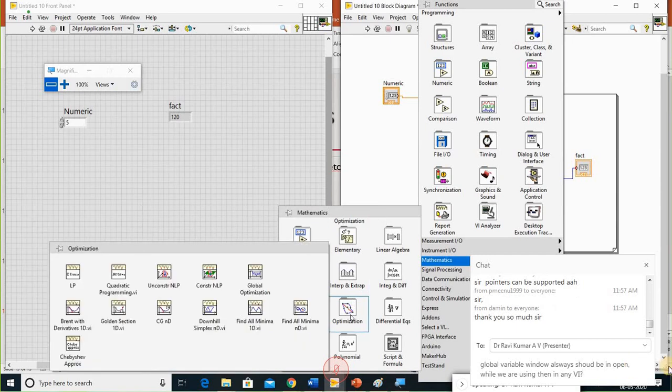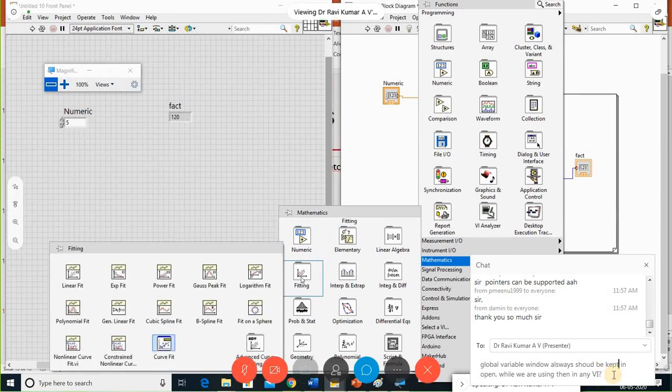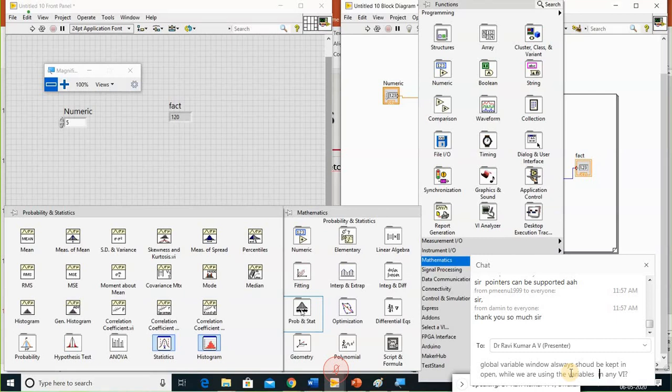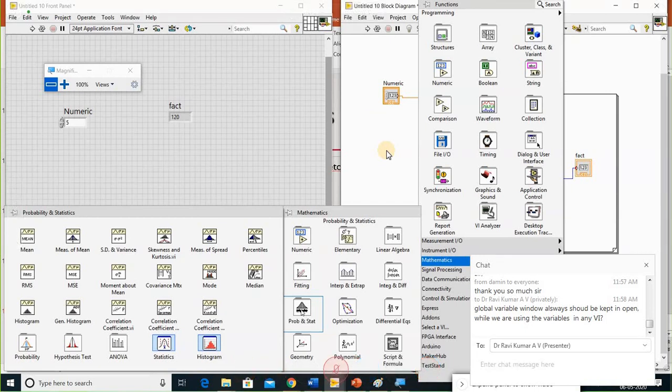We have optimization, and we have some curve fittings, and some probability and statistics. In mathematics, we have all the functions, but you should know how to utilize them and where you're supposed to use them. Normally, if you have image processing and want to implement any mathematical model, we can use the functions here. So we have the histograms. You can find differentiations, medians, all we can do in LabVIEW.